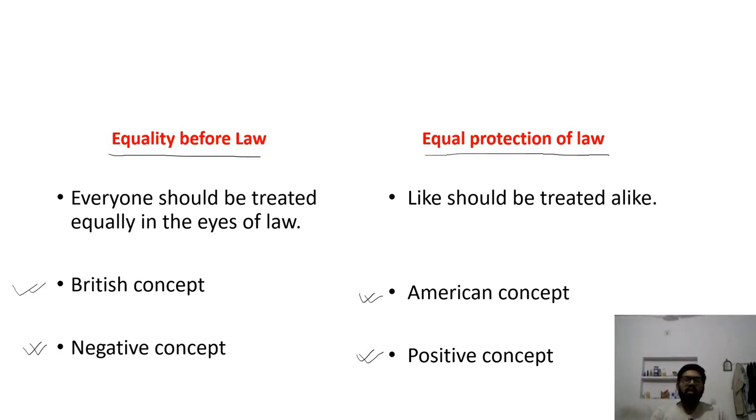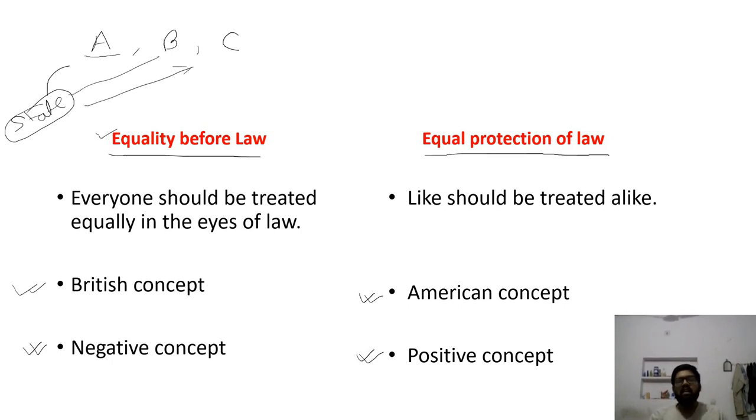Equality before law means, suppose there are persons A, B, and C. Then in equality before law, state will say that we will treat A, B, and C equally, regardless of the fact that A is rich, B is poor, C is much more poor. Regardless of this, we will treat everyone equally. This is the concept of equality before law.